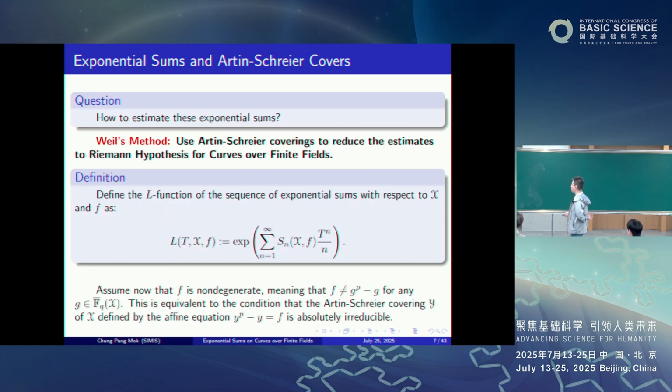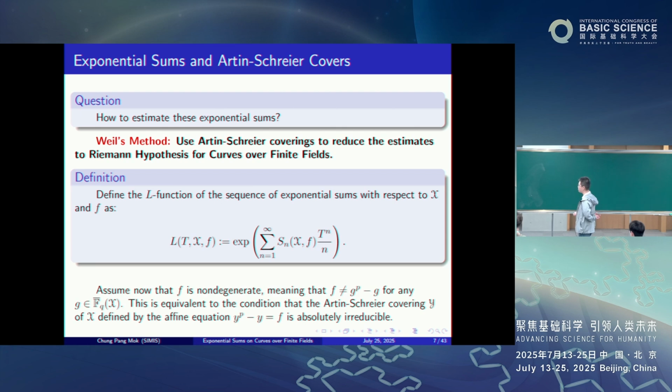And so, of course, the big question is how to estimate these exponential sums. Now, the basic method is to use Artin-Schreier coverings to reduce the estimates of these sums to the Riemann hypothesis for curves over finite fields, which, as you know, was proved by Weil himself. Now, in order to explain that a bit, we define the L function for a sequence of exponential sums with respect to the pair X, f as follows. Here, because we are just working in the function field setting, these are much simpler objects compared to the previous talk.